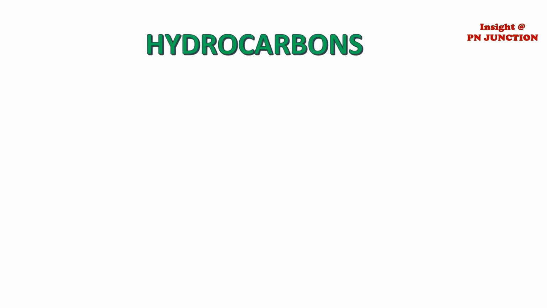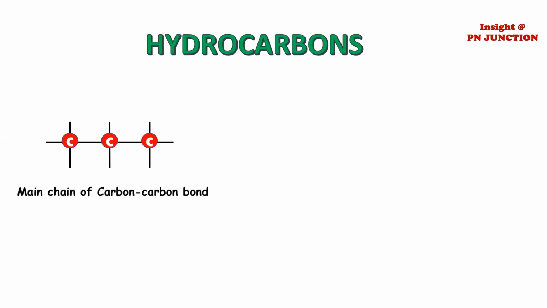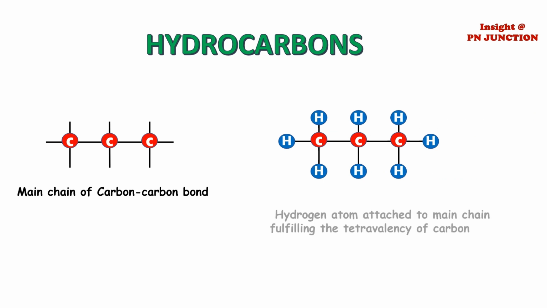The simplest organic compounds having hydrogen and carbon only are called hydrocarbons. The main chain of hydrocarbons is made by the carbon-carbon bonds, and hydrogen atoms are attached to carbon atoms. For example, petroleum, natural gas, coal, etc.